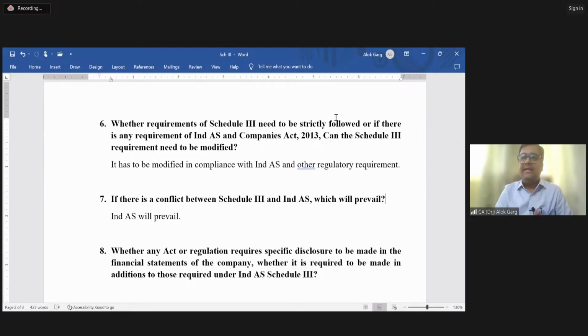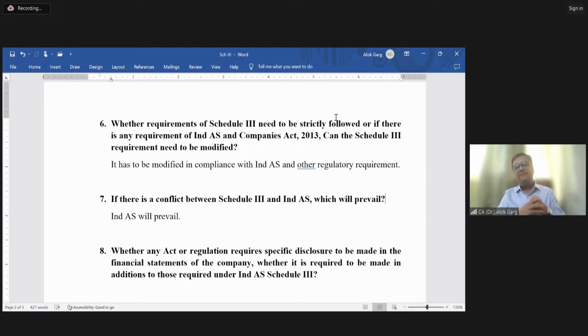But when you read Ind AS 16, the standard on property, plant and equipment, it does not talk about 10% or more. It says that whenever the company has opted for the revaluation model and has recorded the revaluation, the company has to give certain disclosures. But Schedule 3 says that the company has to give these disclosures only when the change is more than 10%.